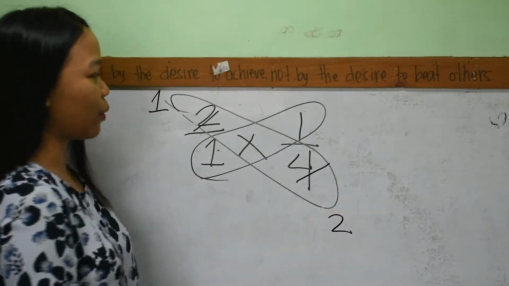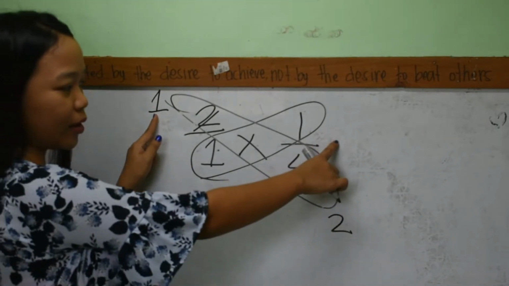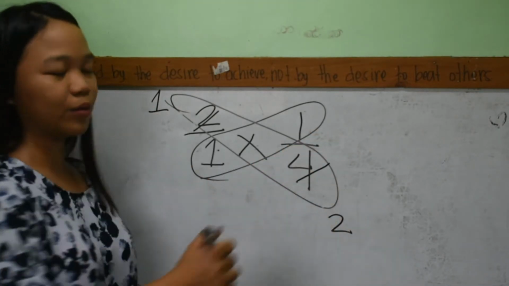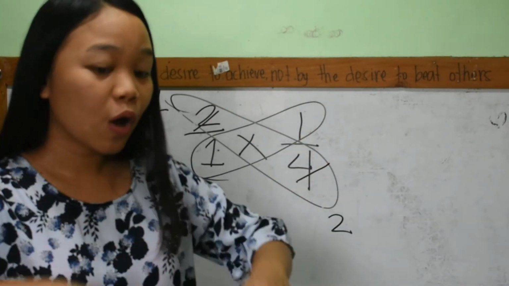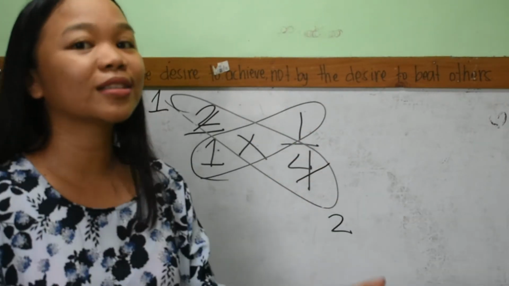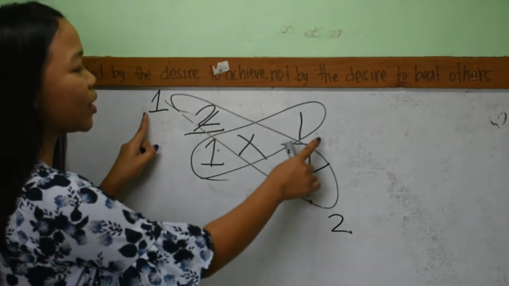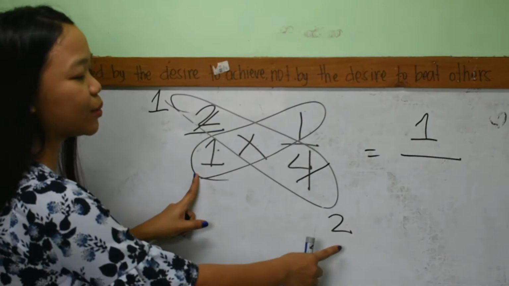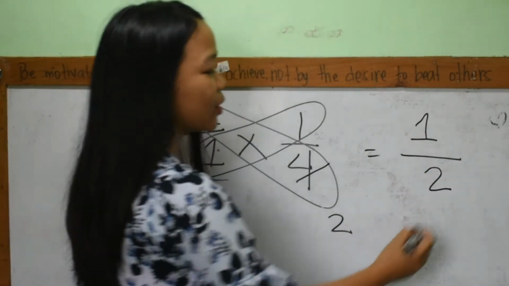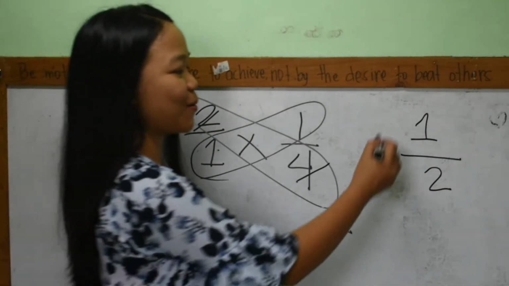Yan. So now we have 1 and 1, and 1 and 2. So, numerator times numerator over denominator times denominator. 1 times 1, that is equals to 1. And 1 times 2, that is equals to 2. So our answer is 1/2.